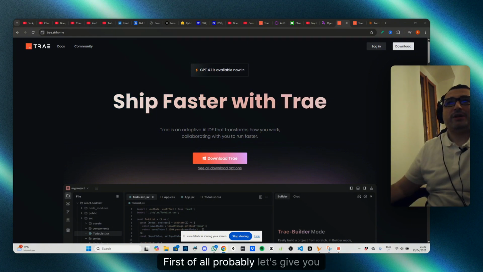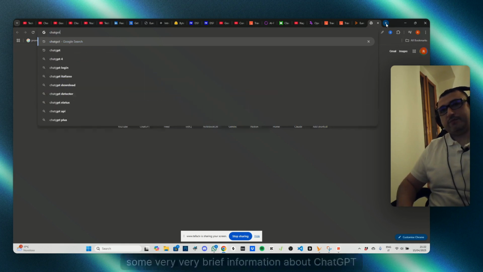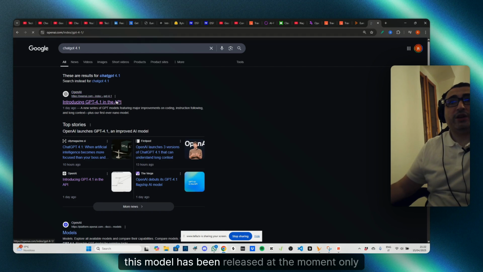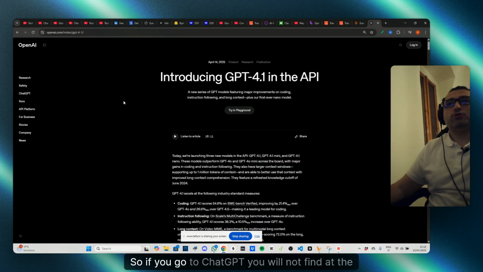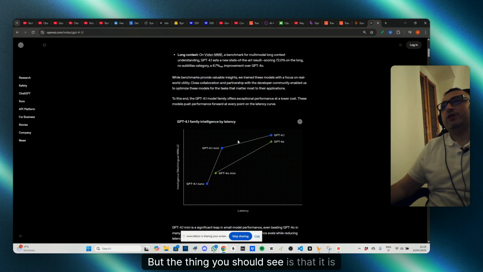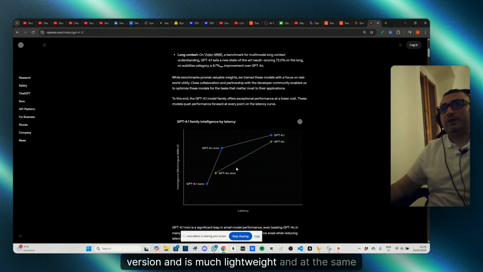First of all, let's give you some very brief information about ChatGPT 4.1. As I said, this model has been released at the moment only through API. So if you go to ChatGPT, you will not find this model at the moment. But you should see that it is outperforming ChatGPT 4.0, which was the updated version, and is much more lightweight.